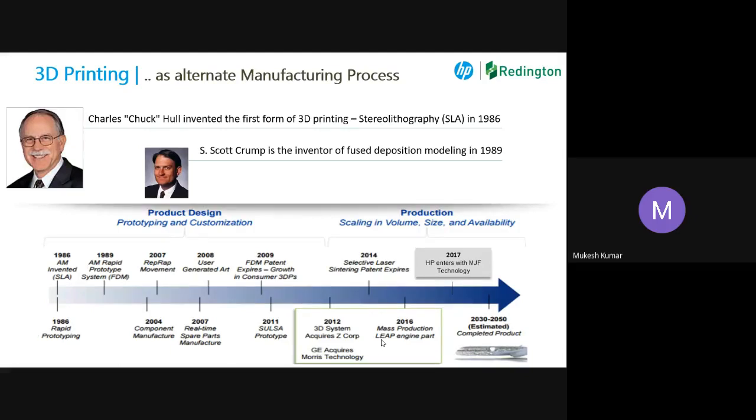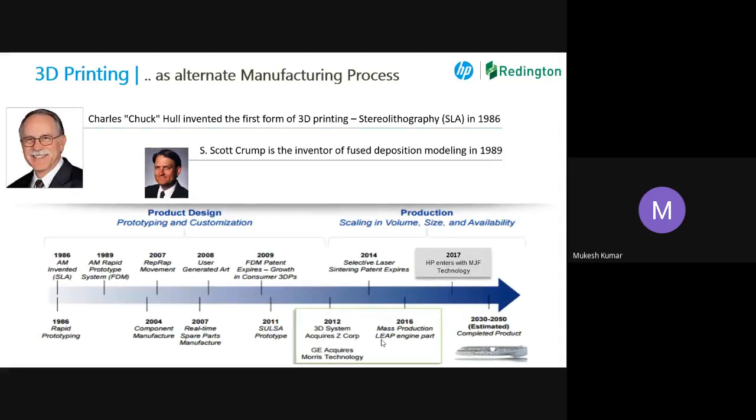So it started in 1986, and from there we have had different revolutions in the market. From 1986 to 2009, people were not even thinking beyond prototyping. It was the phase where 3D printing was used as prototyping only.